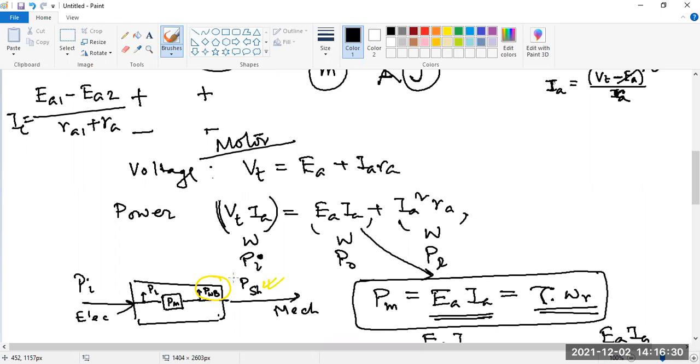PWB is subtracted from PM, and it gives PSH, the shaft power. If we want to consider other losses like iron loss, we have to consider them before PM itself, somewhere here.